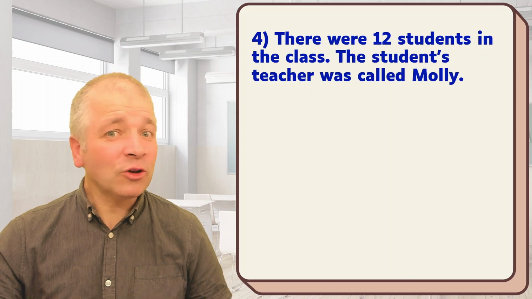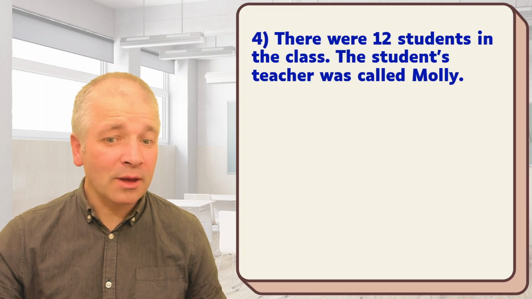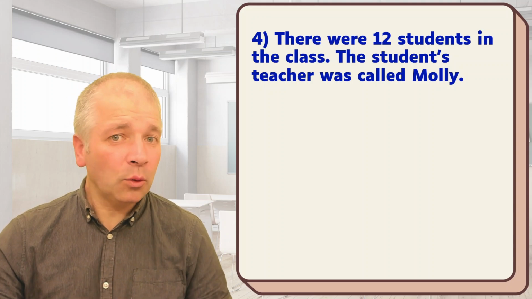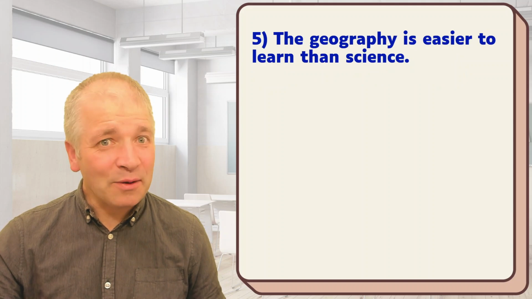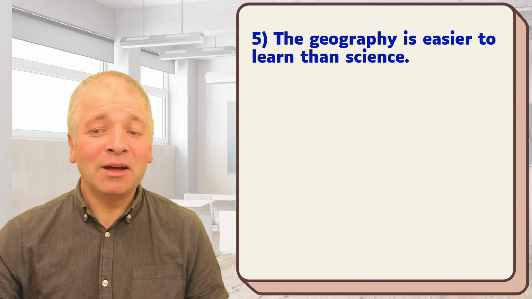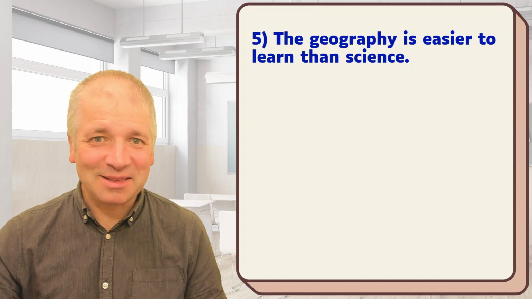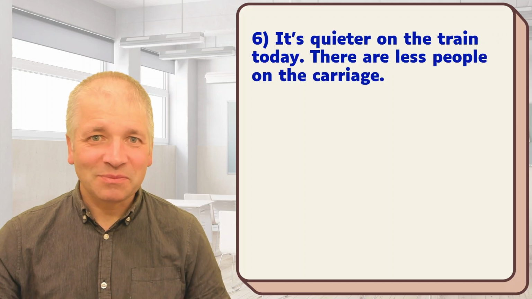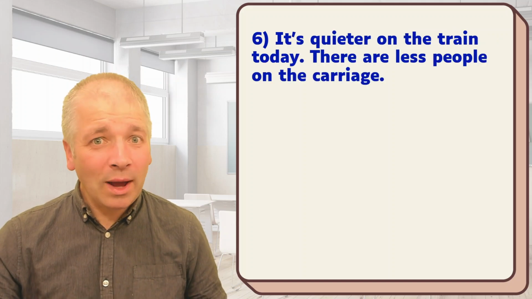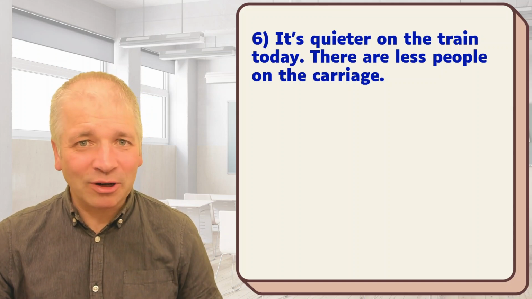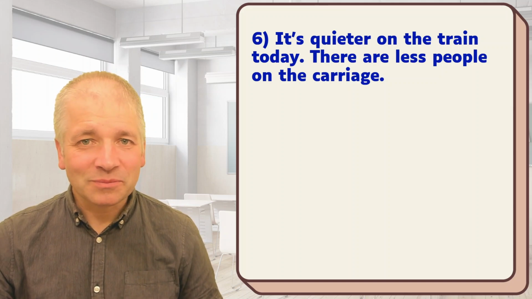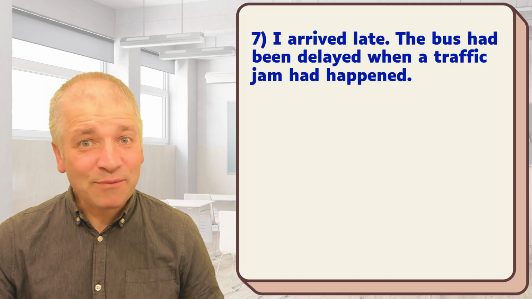4. There were 12 students in the class. The student's teacher was called Molly. 5. The geography is easier to learn than science. 6. It's quieter on the train today. There are less people on the carriage. 7.